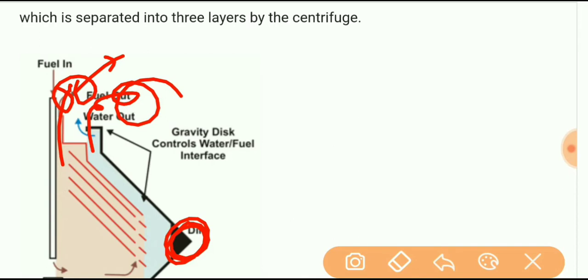Now we understand how the purifier and clarifier do their operation.